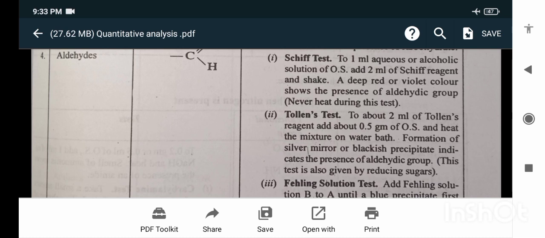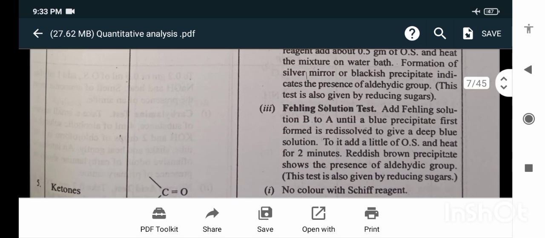Fehling's solution test: add the Fehling's solution B to A until a blue precipitate first formed is redissolved to a deep blue solution. To it, add a little of the organic substance and heat for 2 minutes. Reddish brown precipitate shows the presence of aldehyde group. This test is also given by reducing sugars.